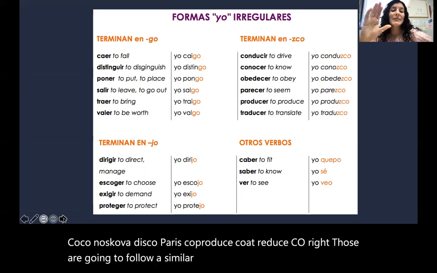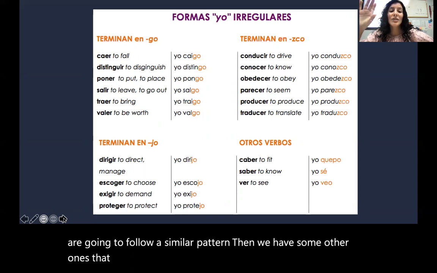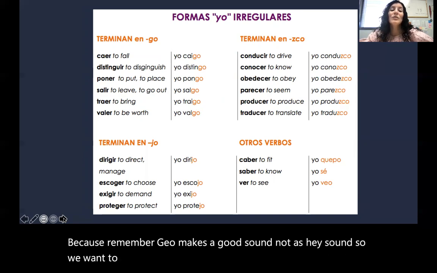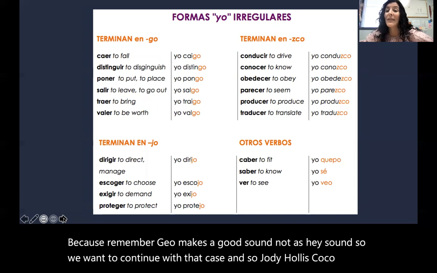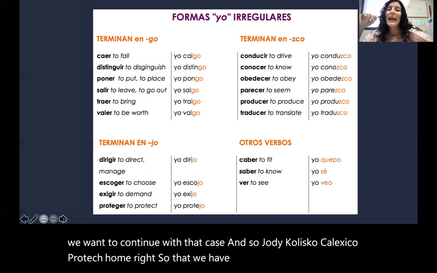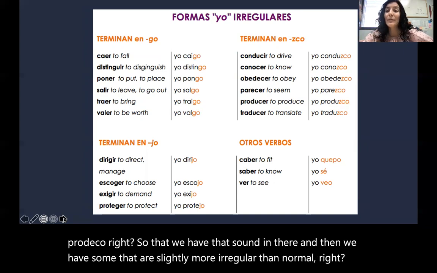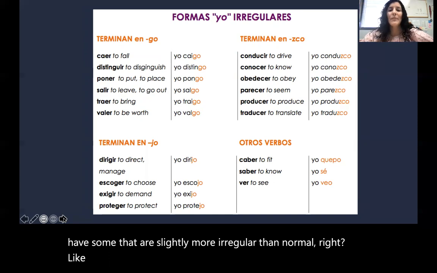Then we have some other ones that end in a j. This is a pronunciation thing generally, because remember, ge makes a soft sound, not a hard g sound. So we want to continue with that soft sound: yo dirijo, escojo, exijo, protejo, so that we have that sound in there. And then we have some that are slightly more irregular than normal, like quepo, or sé and veo.